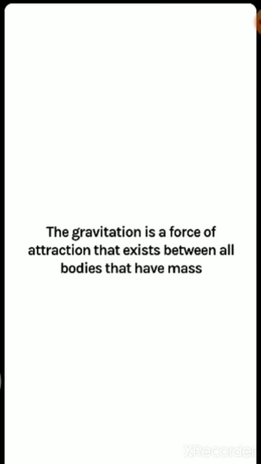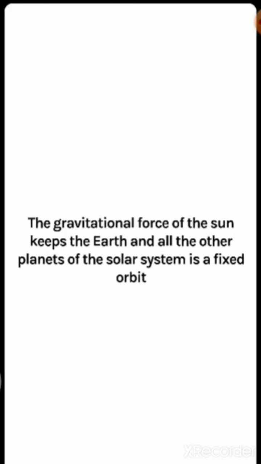Gravitation is a force of attraction that exists between all bodies that have mass. Whatever the body may be, if it has some mass, then it must be affected by the Earth's gravitational force of attraction. The gravitational force of the Sun keeps the Earth and all the other planets of the solar system in a fixed orbit. Because of the gravitational force of attraction between the Sun and the other planets, all the planets are revolving around the Sun. This is a natural phenomenon, and it is happening because of the gravitational force only.